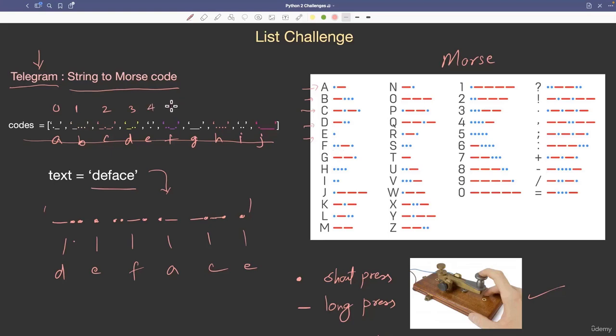So 3, 4, 5, 6, 7, 8, 9. So I have taken actually 10 alphabets. I have used a string also, using the alphabets from these 10 alphabets only. So you have to write a Python program, prepare this list of Morse codes for 10 alphabets, or if you want to make it for the entire chart, you can make it, and then take a string and convert the string into this Morse code string.